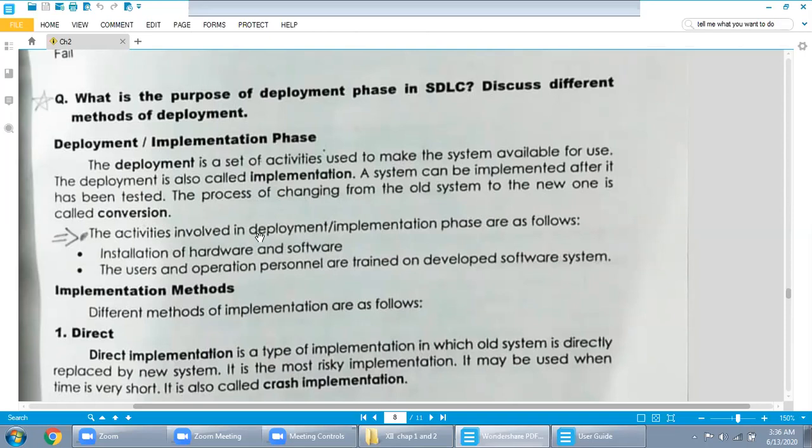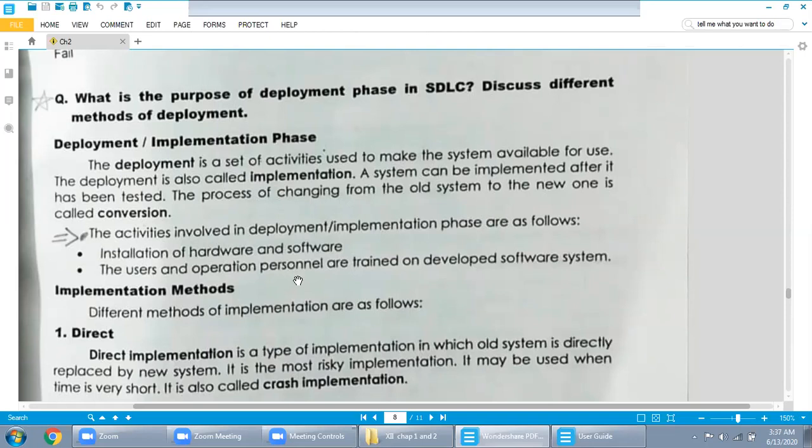The activities involved in the deployment or implementation phase are as follows. Installing of hardware and software. First of all, you will go to that company and install the hardware. It means that you will tell them, don't use the Pentium 4 computer. Now you will have to use Core i3, Core i5 or Core i7. This is hardware installation. And software installation. You will tell them which kind of software they will now need. They may need C++ or whatever language you are using in the program.